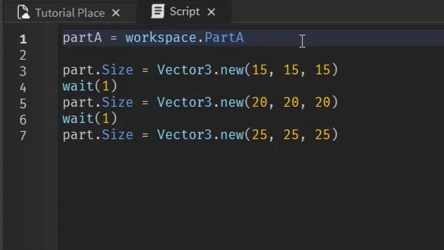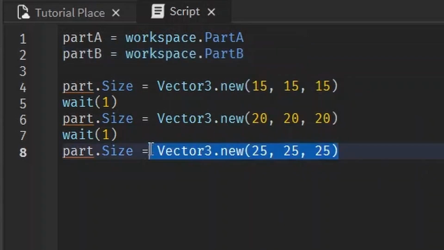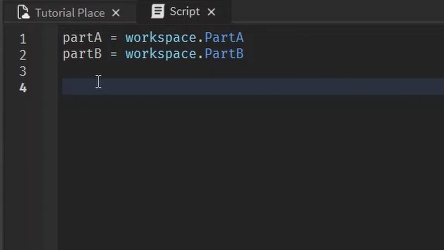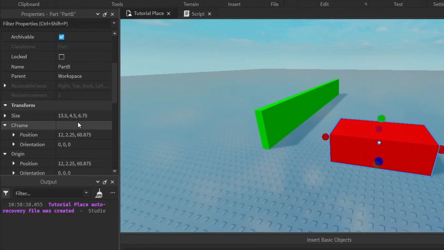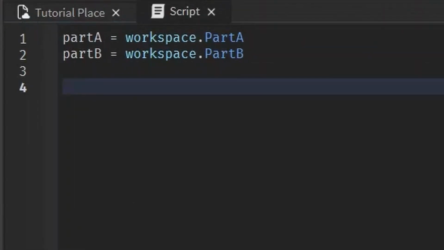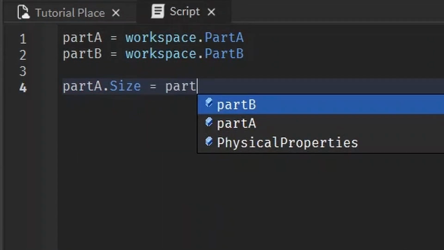And we can name this part A. We can name this part B. Goes workspace.PartB. So now we're accessing both of those parts with the variables. And let's assume we have part A here, but we want this to be the same size as this. You don't have to come in here and look and then copy and paste the size. You can just easily write partA.Size equals partB.Size.